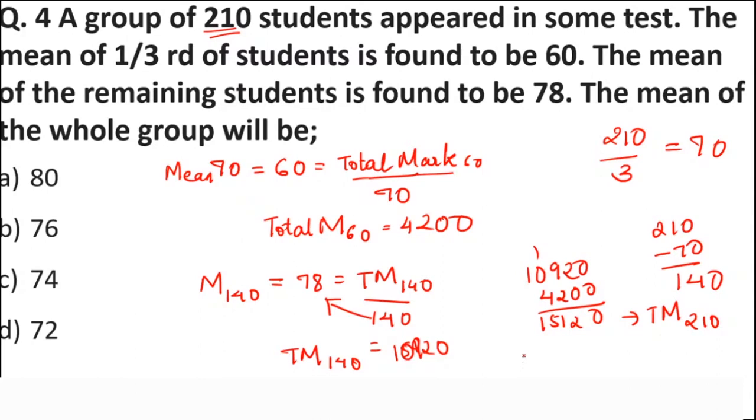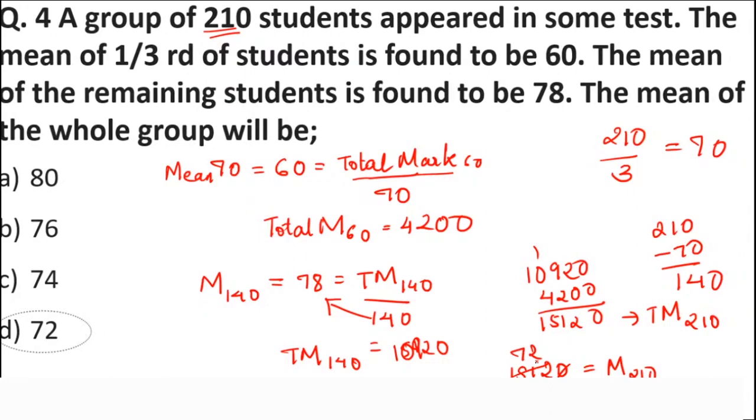Now if I want to take out the mean, what I'll do is 15120 upon 210. 0 will cancel with 0, and 210 into 72. Okay, so the mean of 210 students is 72. Okay, this is the answer. I hope you guys got it.